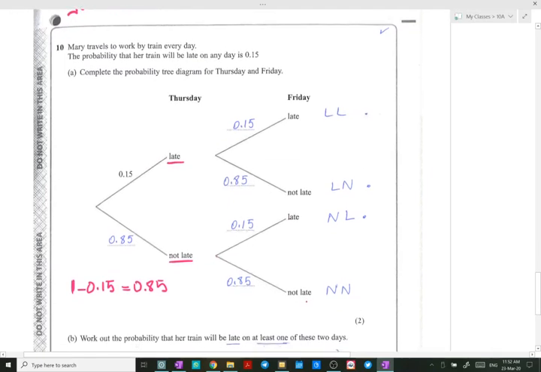Now let us read the branches. Late, late, so LL, or late, not late, LN, not late, late, NL, and not late, not late, NN.